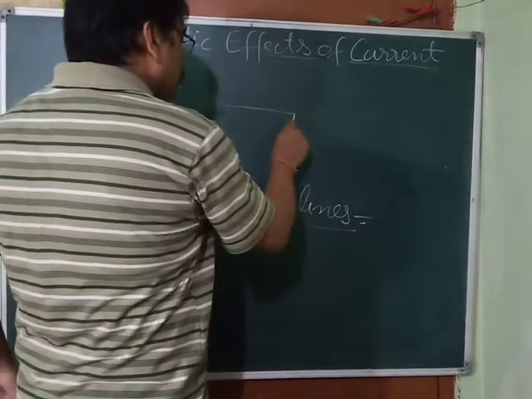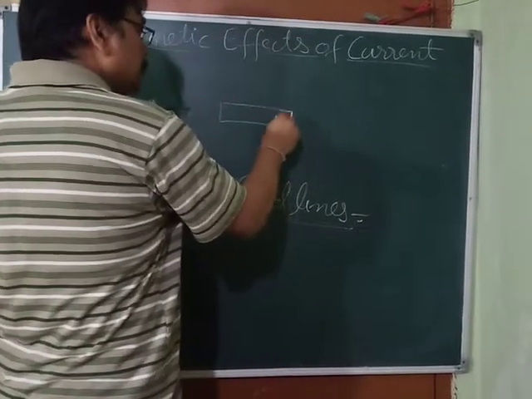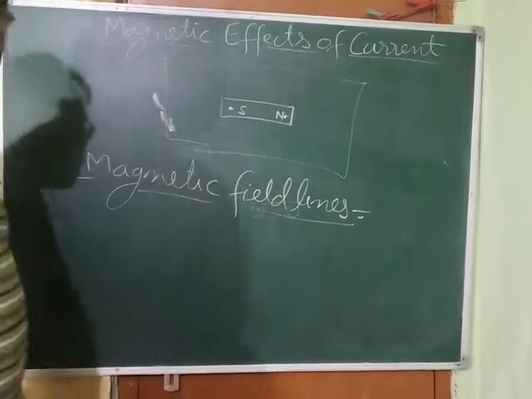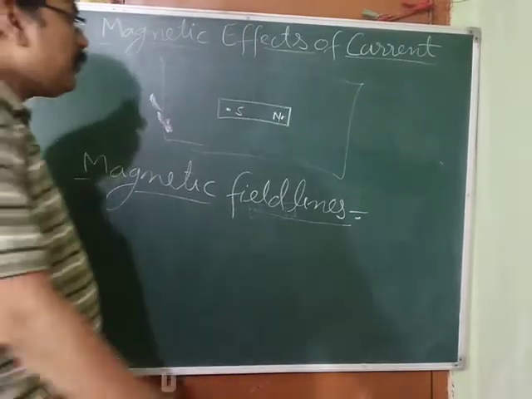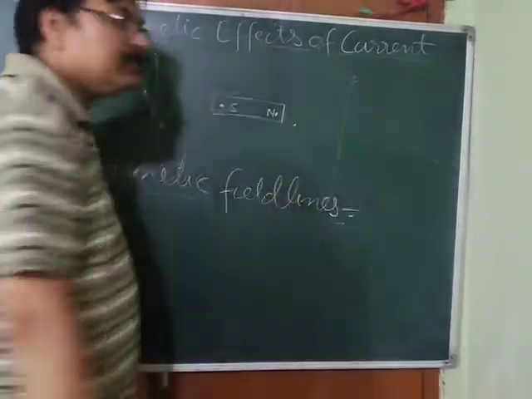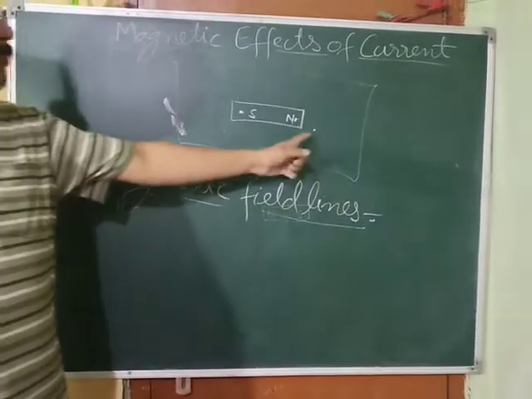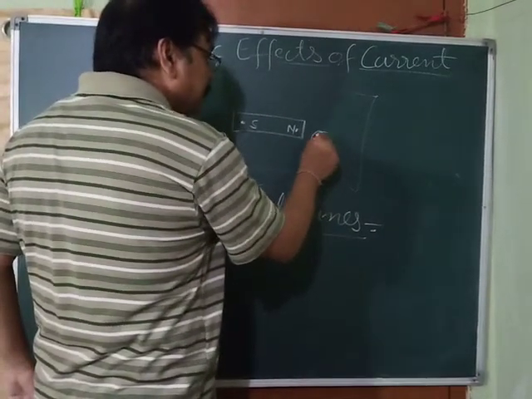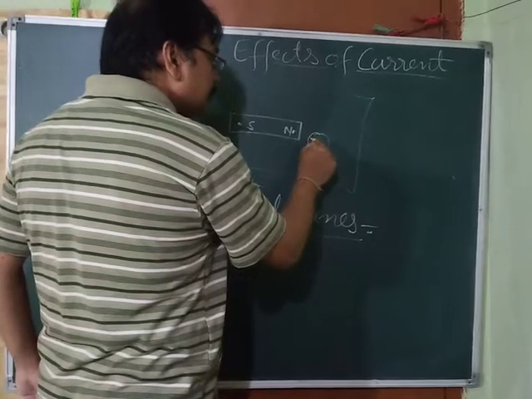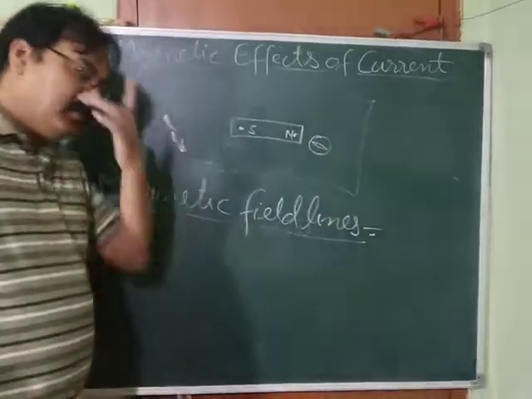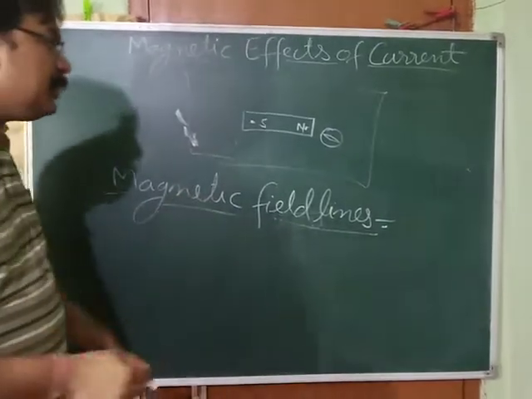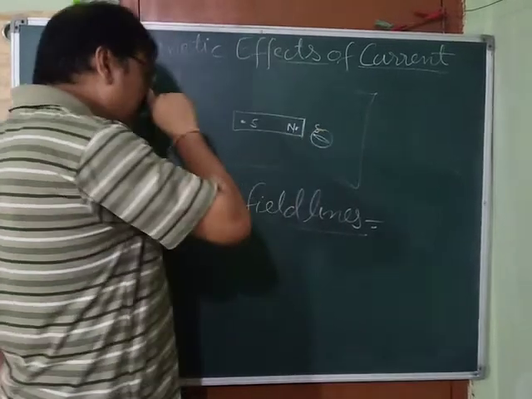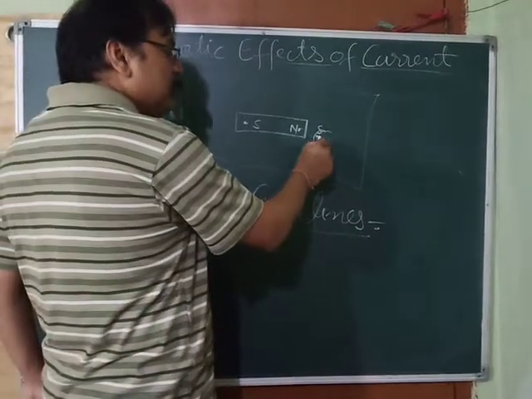Suppose you have got a magnet over here. This is the north pole of the magnet. Here it is the south pole. And you have placed this on a sheet of paper. It is fixed over here. Now you are going to place a small magnet, or you can take a compass. You know a compass has a needle, something like this, which is going to indicate towards north and south. So what will happen? The south of this compass needle will come this side. Why? Because north will attract this, and north of this compass needle will be here.